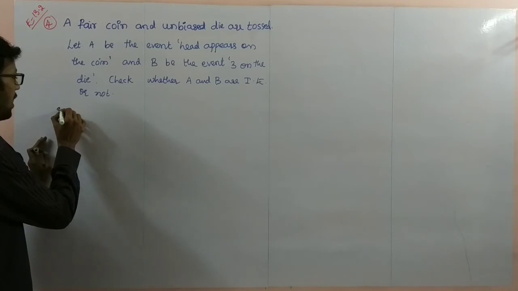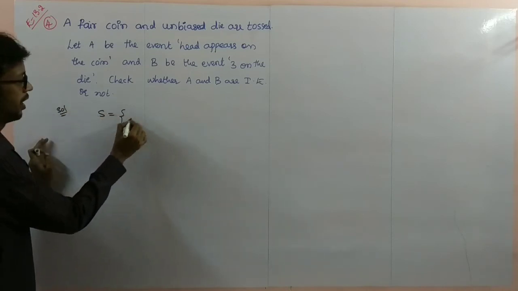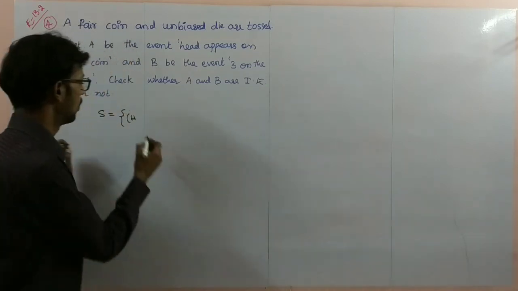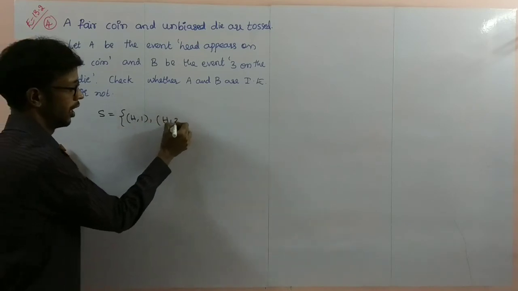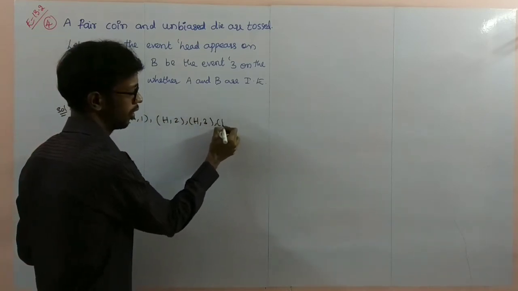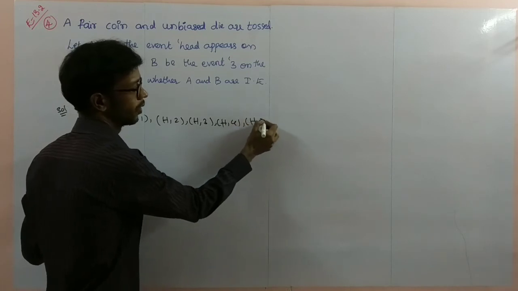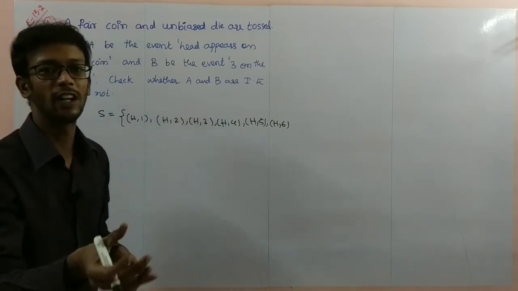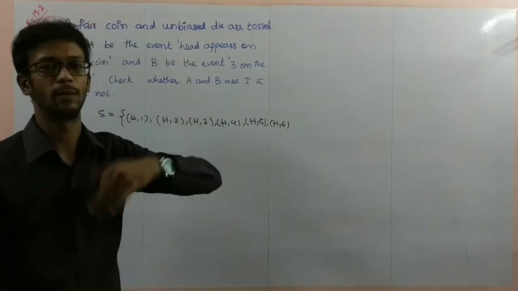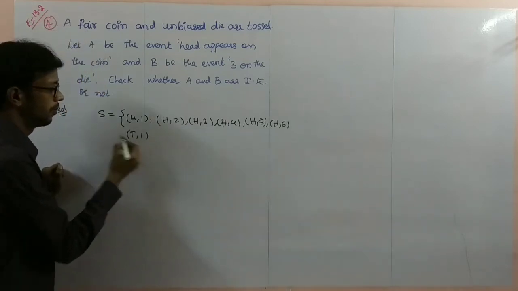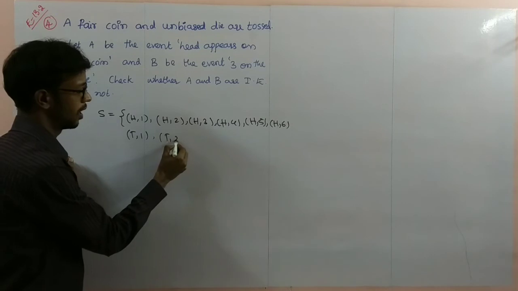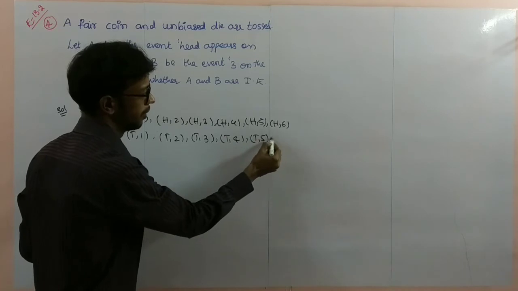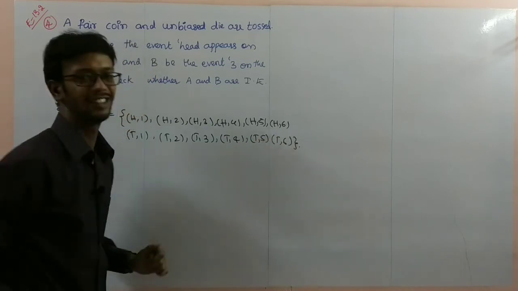First of all, I'll write the sample space. The sample space is coin tossing and die rolling. So H comma 1, head comma 2, head comma 3, head comma 4, head comma 5, head comma 6. These are the outcomes when the first is head and the second is the die roll. Similarly, t comma 1, t comma 2, t comma 3, t comma 4, t comma 5, t comma 6. So this is the sample space.